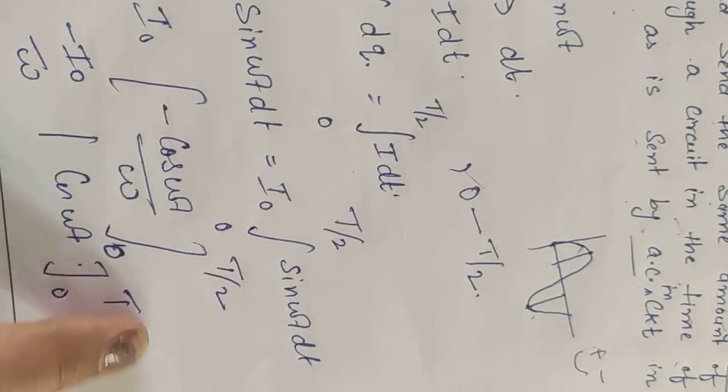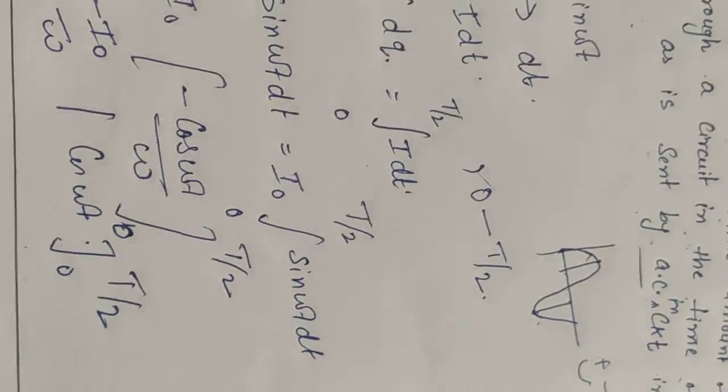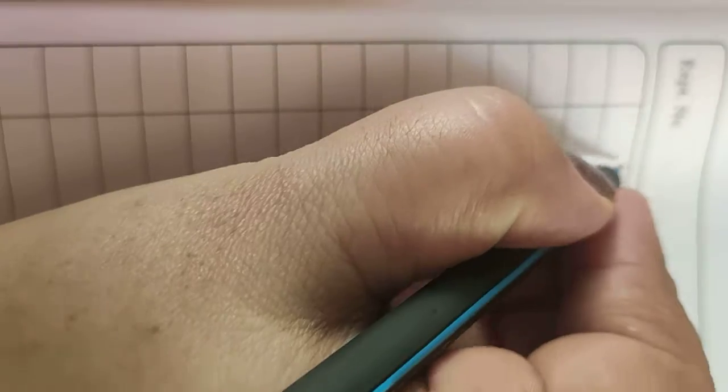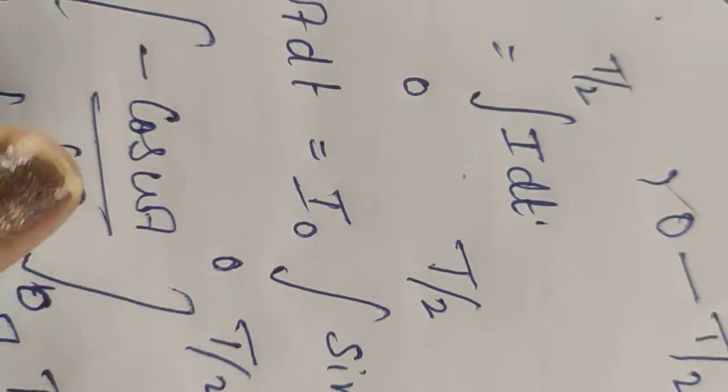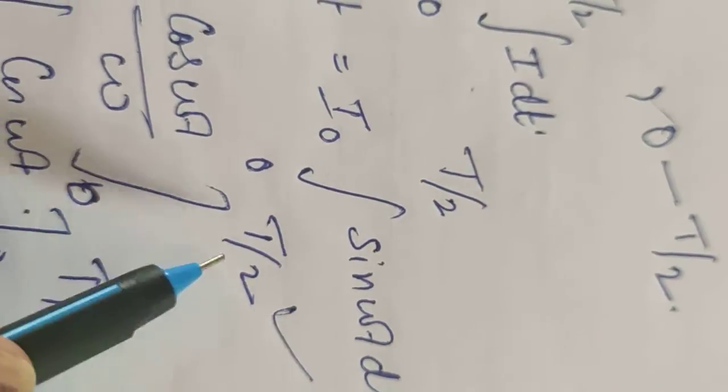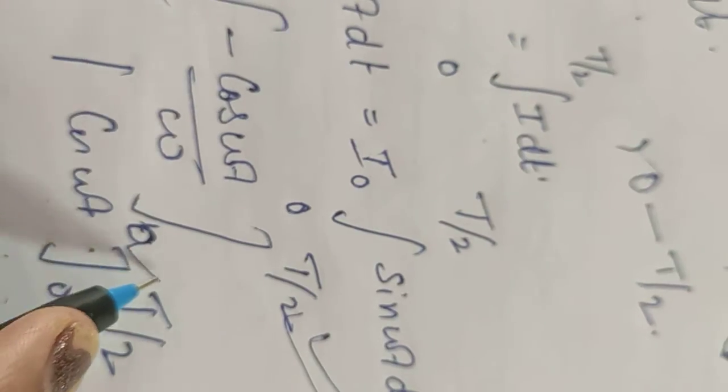Now using the rule upper limit minus lower limit, we get q is equal to minus I naught by omega times cos of omega T by 2. Instead of small t, here we put T by 2. Upper limit is T by 2 and lower limit is 0. So it is cos of omega T by 2 minus cos of omega into 0.